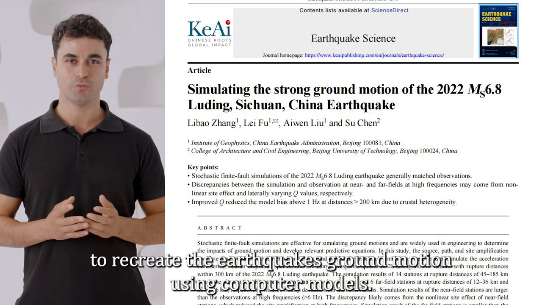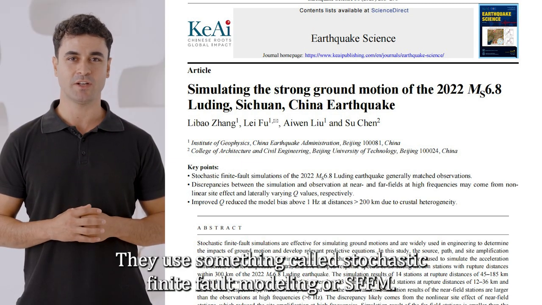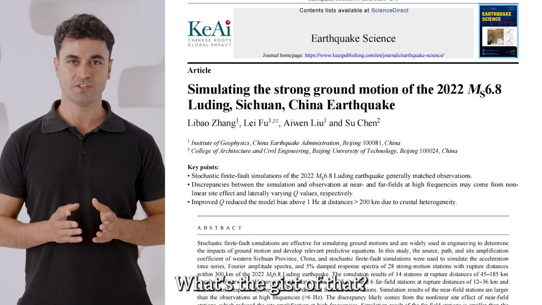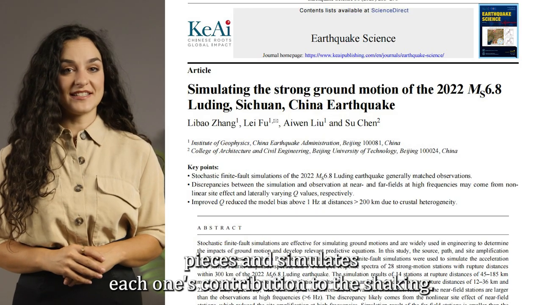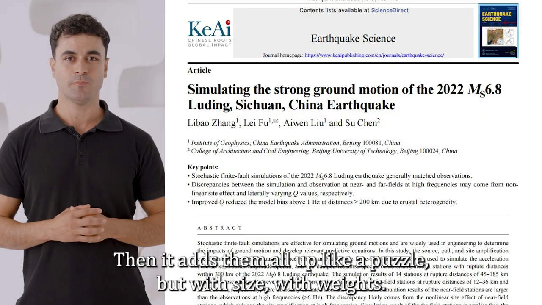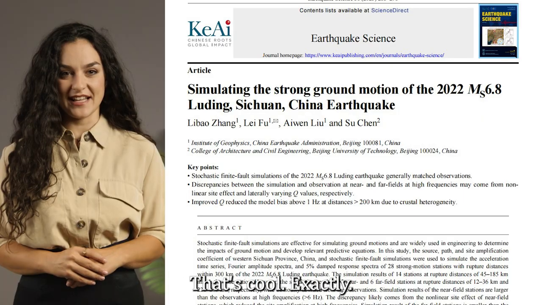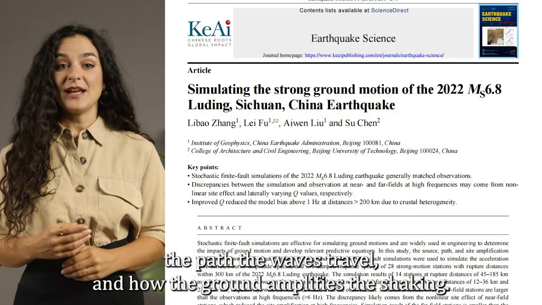So they're basically trying to recreate the earthquake's ground motion using computer models, right? Right. They use something called Stochastic Finite-Fault modeling, or SFFM. What's the gist of that? It breaks down the earthquake's fault into smaller pieces and simulates each one's contribution to the shaking. Then it adds them all up. Like a puzzle, but with seismic waves. That's cool. Exactly. It considers the source, the path the waves travel, and how the ground amplifies the shaking.